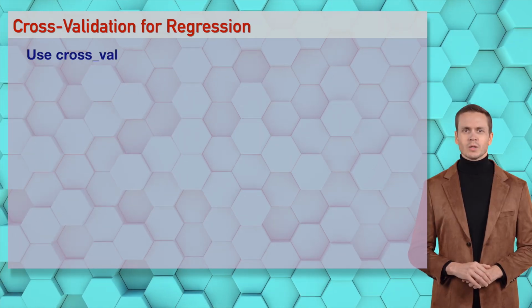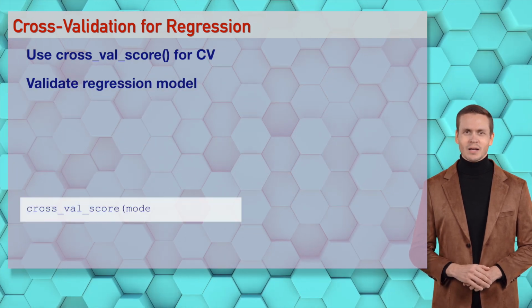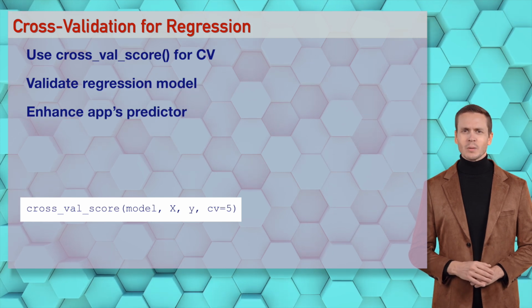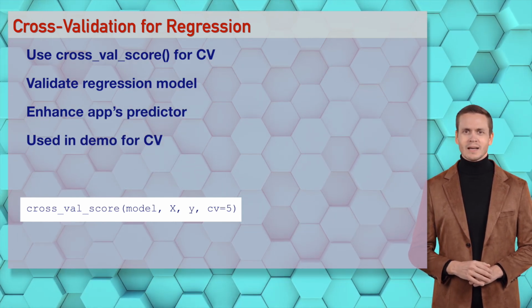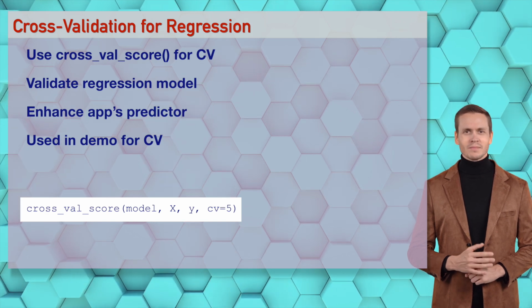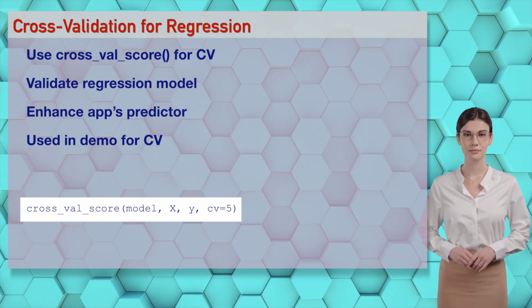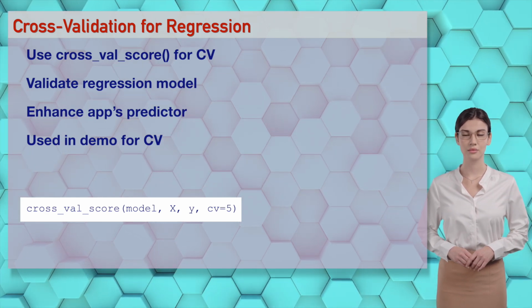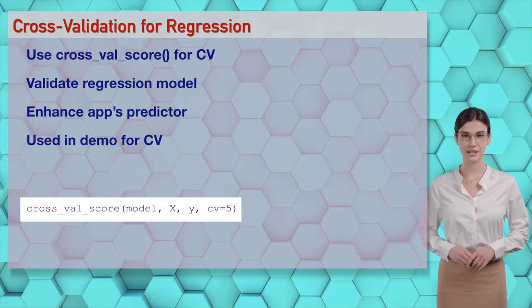Wizards, cross_val_score(model, X, y, cv=5) validates like a hot checker for Sophia, ensuring AI robustness. It's a CV party, let's drop this code beat and validate some predictions. You're validating my heart, Ethan. Wizards, cross-validation ensures reliable predictions for the app. Try it in our demo, it's like validating with passion.